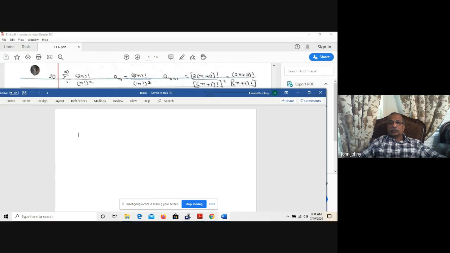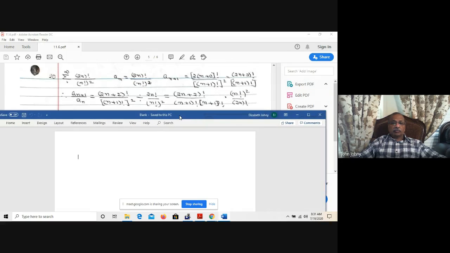That is equal to (2n+2) factorial over (n+1) factorial squared. Therefore, a_(n+1) over a_n is (2n+2) factorial over ((n+1) factorial) squared.